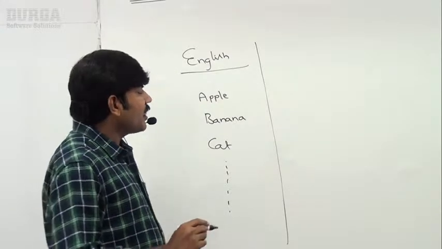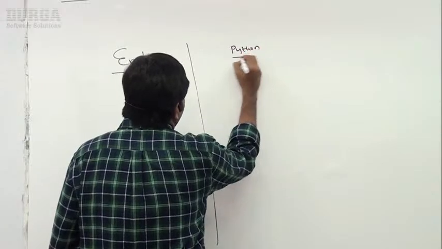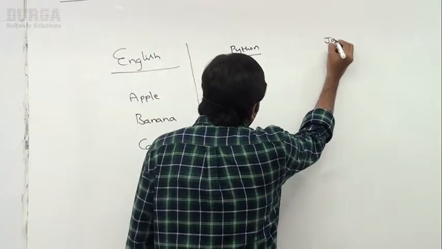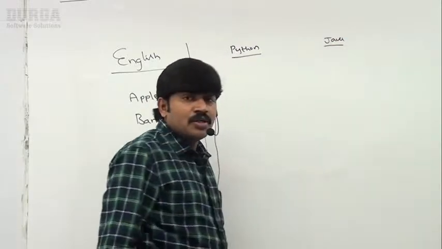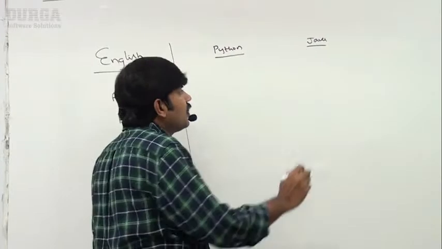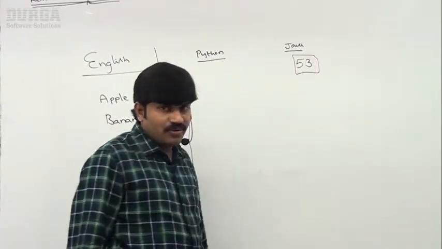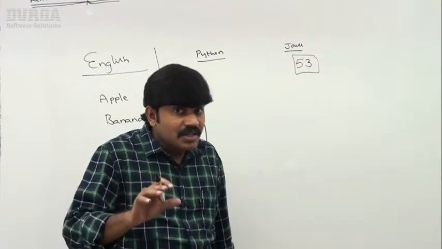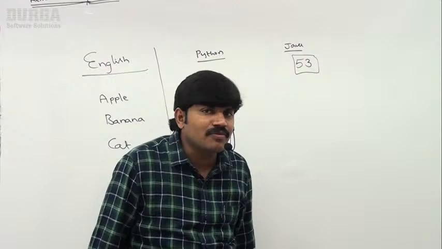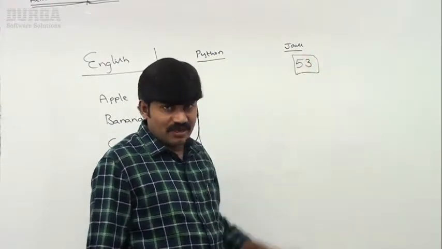But if you consider programming languages like Python, and next Java, here also there are some words reserved to represent some meaning or functionality. In Java, how many reserved words are there, sir? 53 reserved words are there. When compared with the English language, learning Java is very easy. Just 53 reserved words. A small, chota programming language, right?